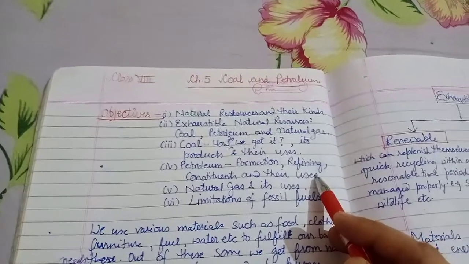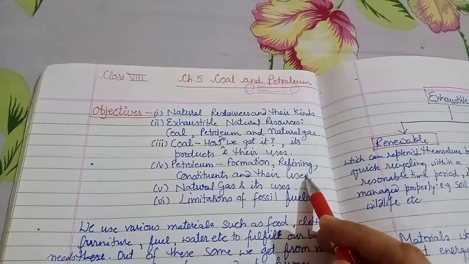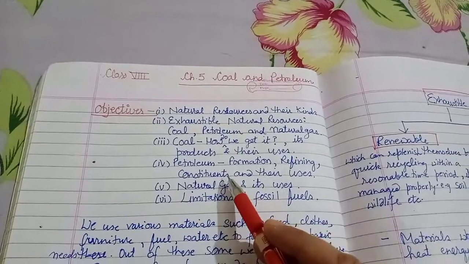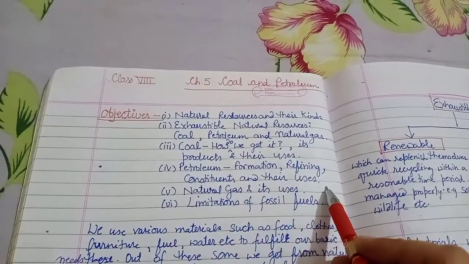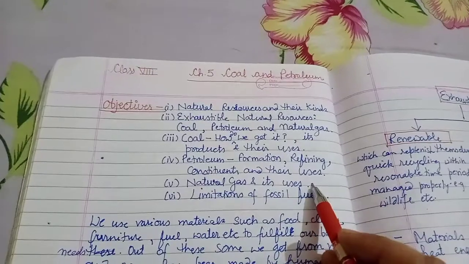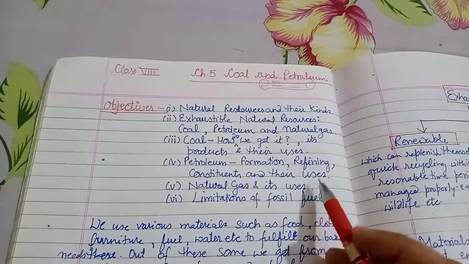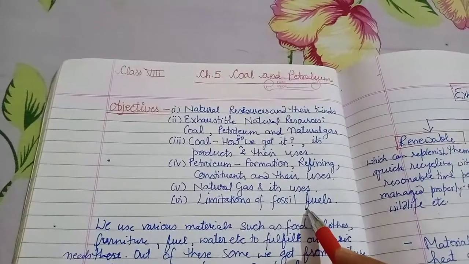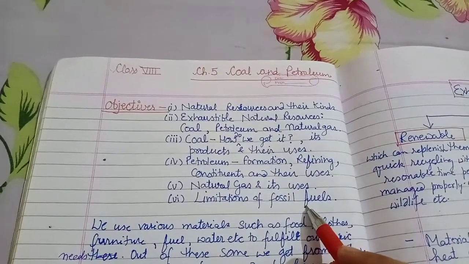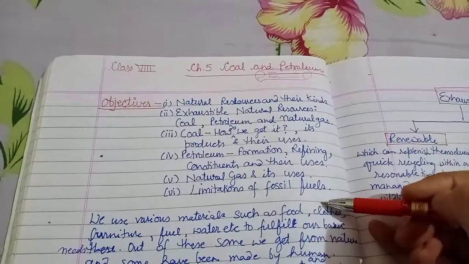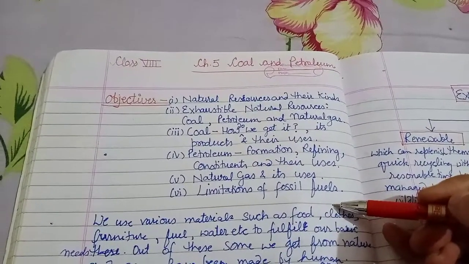Second, we will take petroleum, formation of petroleum, refining of petroleum, constituents of petroleum and their uses. Third, we will take natural gas and its uses. And next, limitation of fossil fuels. So these are the topics that we are going to learn in this chapter.